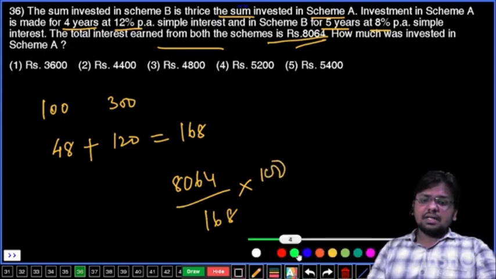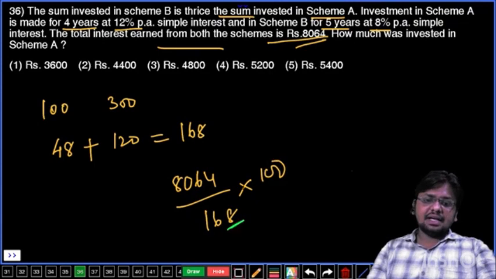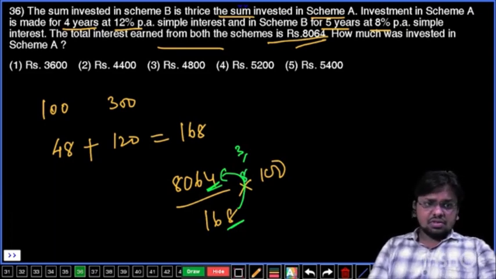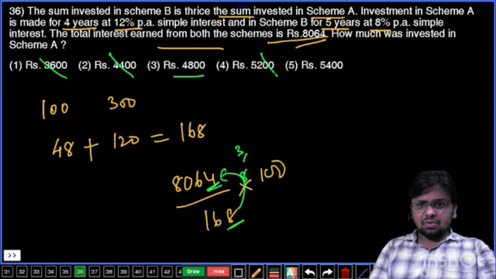Now see here, don't calculate here. 8 is here and 4 is here. 8 has to become 4, which means you need to multiply with either 3 or 8. The answer must be ending with either 300 or 800. So no, no, yes, no, no. Answer is the third option, final answer.